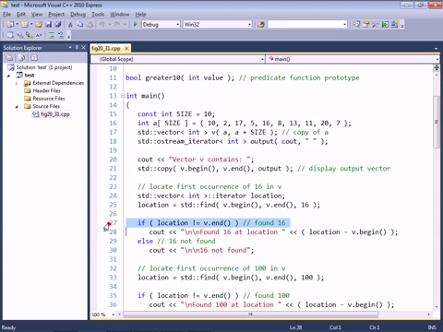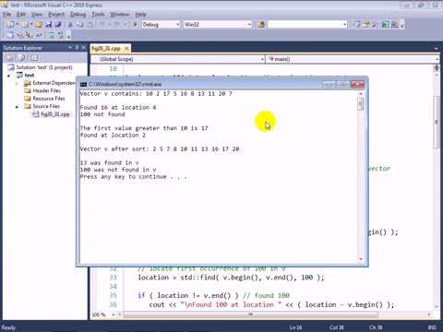Then at lines 27 through 30 we check that location to see if it's not equal to the end iterator. That would mean that we found it. If it's not equal to the end, we subtract v.begin from location, and that tells us the position number where we found the value. Otherwise we'll print out 16 not found. Now if you look at the original collection, you can see clearly that there is a 16 there, and it's at position 0, 1, 2, 3, 4, position number 4 within the container. So if I stop there and take a look at the output, you can see that it found 16 at location 4. That's the actual index number.